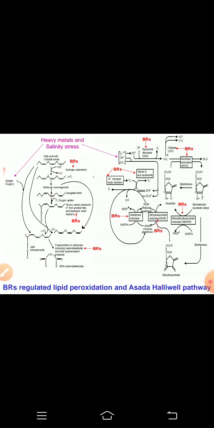Now come to the role of these brassinosteroids to overcome the heavy metal and salinity stress. So as we have discussed earlier, any type of stress induces the production of excessive reactive oxygen species. Now these excessive reactive oxygen species are reduced to the non-reactive oxygen species with the help of the antioxidative enzymes and antioxidants. So these enzymes are basically activated by the brassinosteroids. So you can say their activity is further stimulated with the help of the brassinosteroid, which helps to overcome the oxidative stress which is induced by the heavy metal and salinity stress.